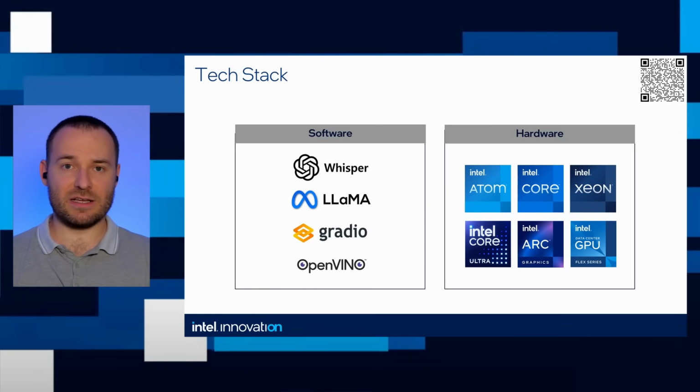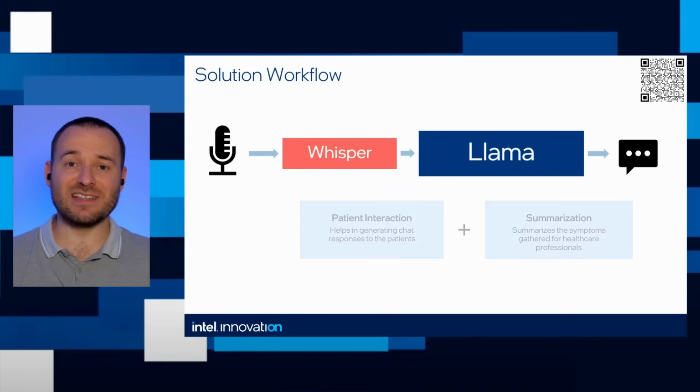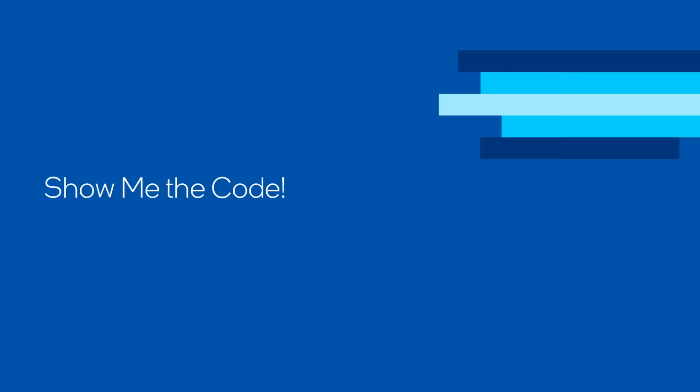So this is how it looks from the general point of view. And the solution itself, as I mentioned, consists of Whisper. Whisper is a model responsible for doing the transcription of your voice to the chatbot. And then we use Llama. In this specific case, it's Llama 3.1, which interacts with the user and does the summarization at the end. So let's look at the code.